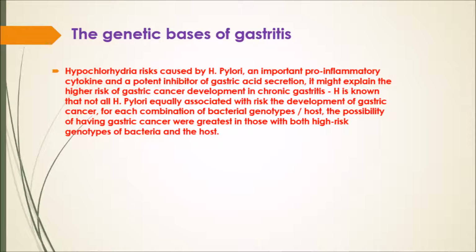Genetic base of gastritis. Hypochlorhydria risk is caused by H. pylori, an important pro-inflammatory cytokine and potent inhibitor of gastric acid secretion. It might explain the higher risk of gastric cancer development in chronic gastritis. It is known that not all H. pylori infections are equally associated with the risk of developing gastric cancer.